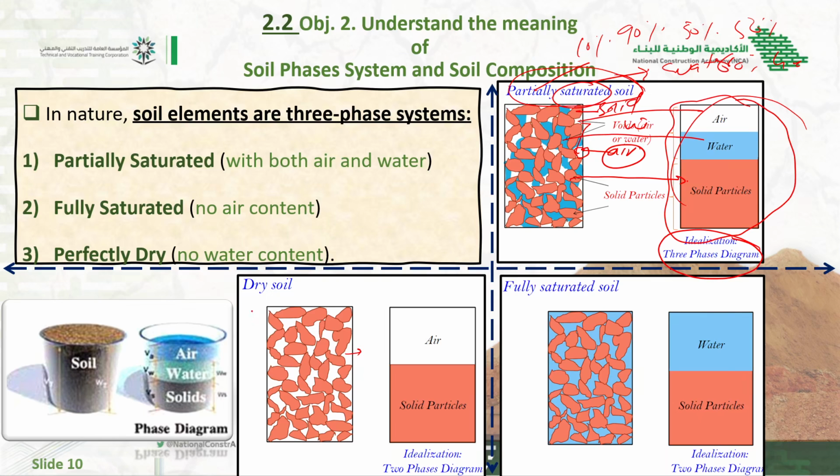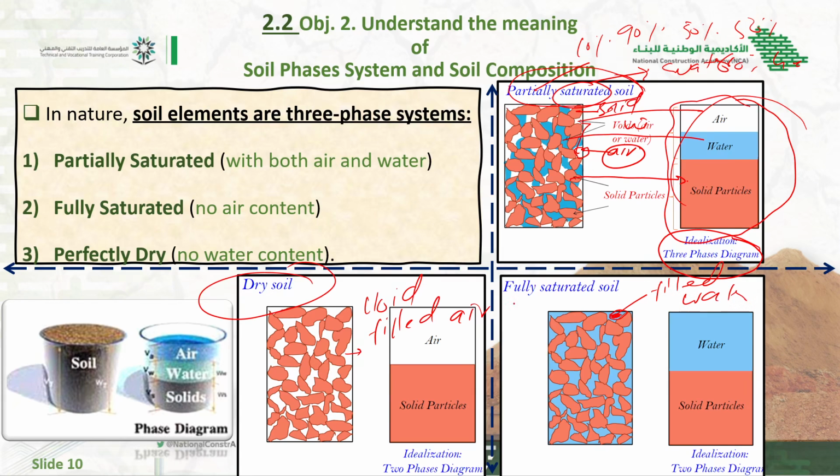If all the voids are filled with air, it is called what? Dry soil. As it is very clear from its name, there is no water, it is completely filled with air. The fourth one is when all the voids between the particles are filled with water.